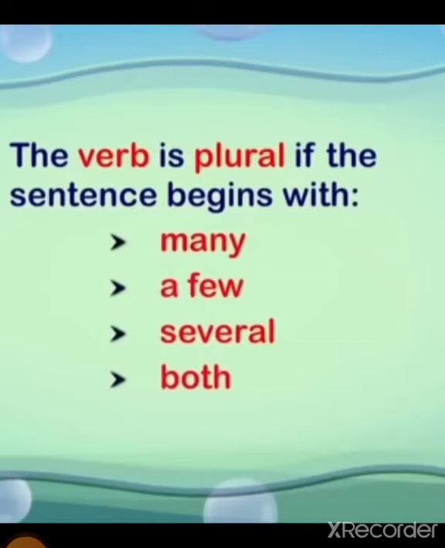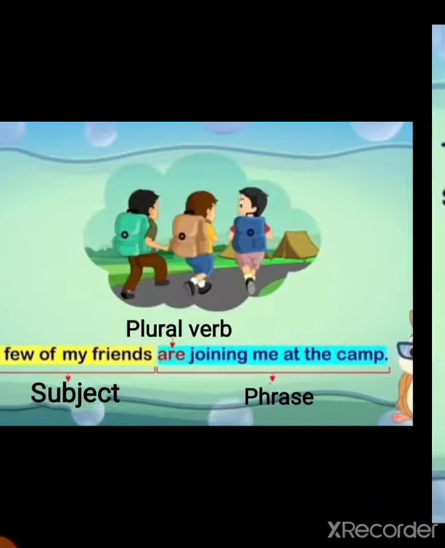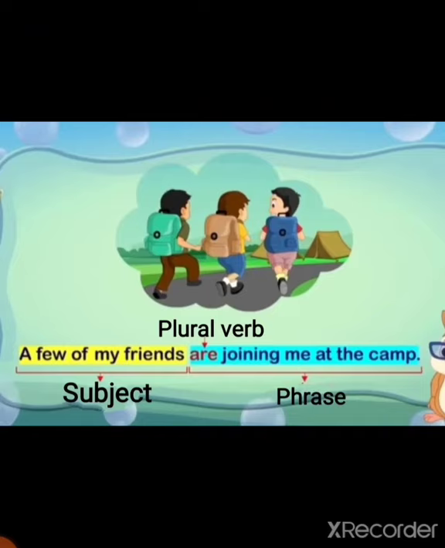Now the verb is plural if the sentence begins with many, a few, several, or both. For example, a few of my friends are joining me at the camp. Here you can see a few. So the sentence begins with a few.